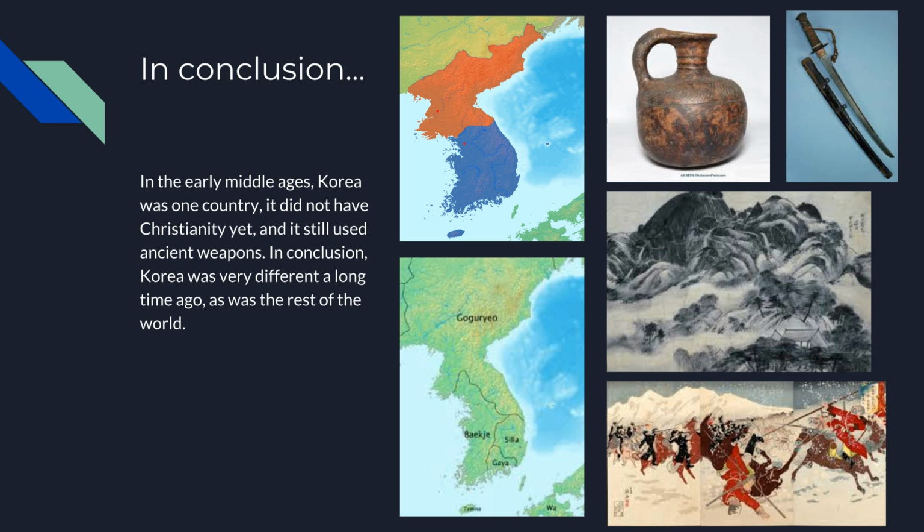In conclusion, in the early Middle Ages, Korea was one country. It did not have Christianity yet, and it still used ancient weapons. In conclusion, Korea was very different a long time ago, as was the rest of the world. And then I have a bunch of stuff from the other slides. Like you have this map of modern Korea, you have these again, the pottery, the katana, some paintings, and some of the wars.